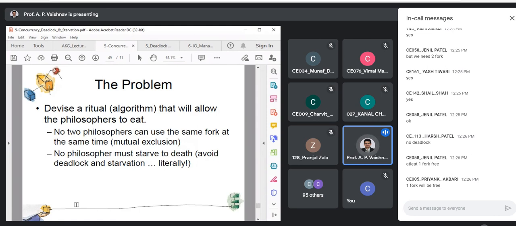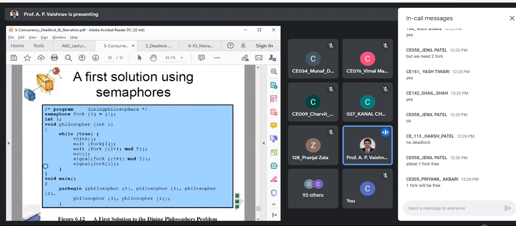So at least one can start eating. Although others have to wait, they will not be starving out. No one is going to eat forever, that's what we assume. So that is one possible solution, and that is given by semaphores again. This is a simple algorithm. This can lead to deadlock. Just observe this solution for a while.